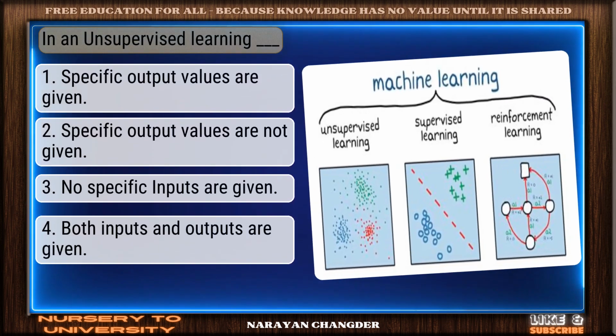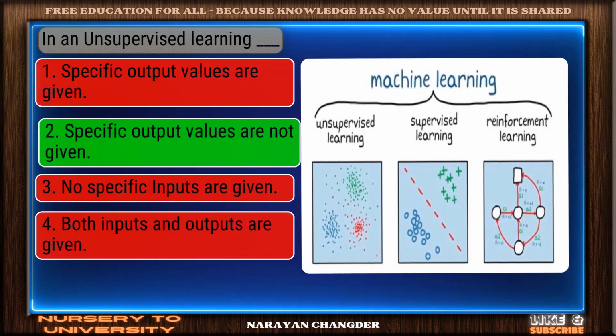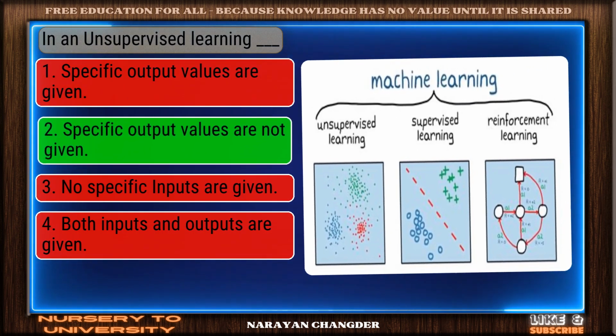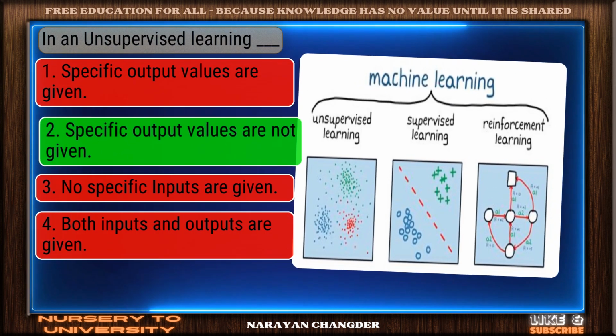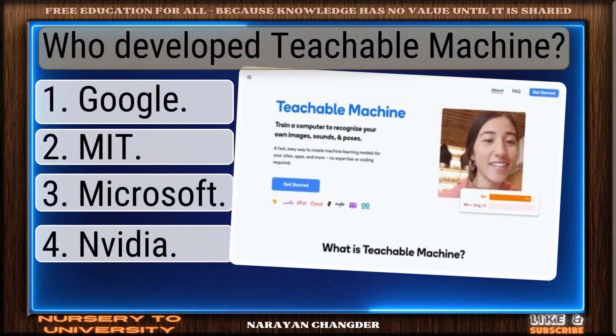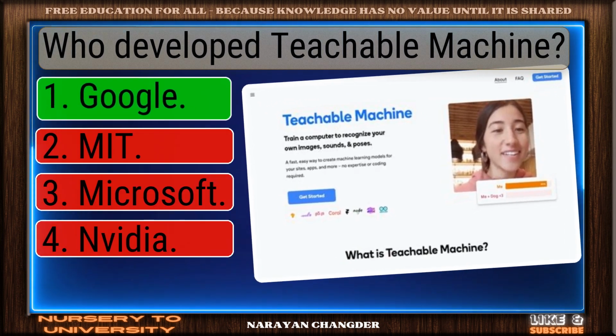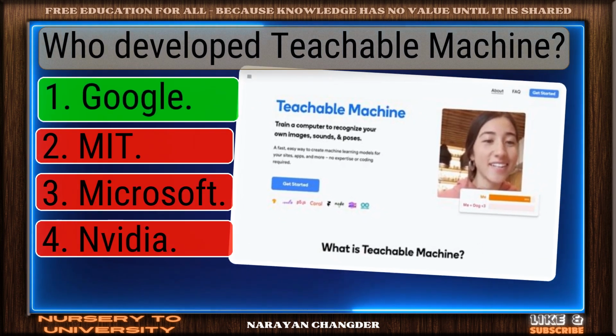Question number 43. In an unsupervised learning dash. Nicely done. Specific output values are not given is a solid answer. Question number 44. Who developed Teachable Machine? Perfect. Google is the correct choice.